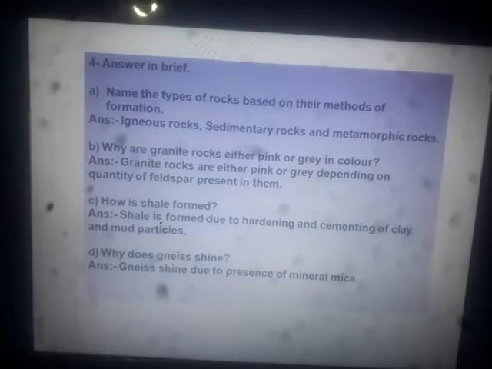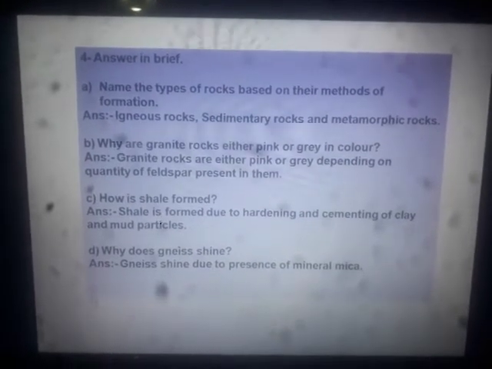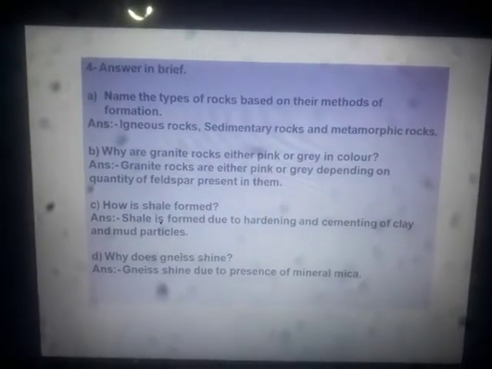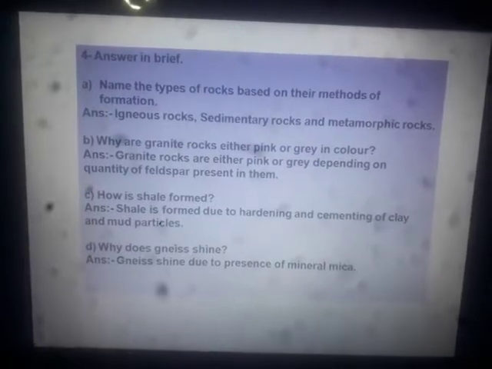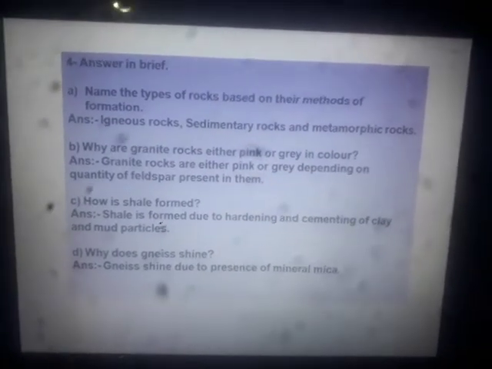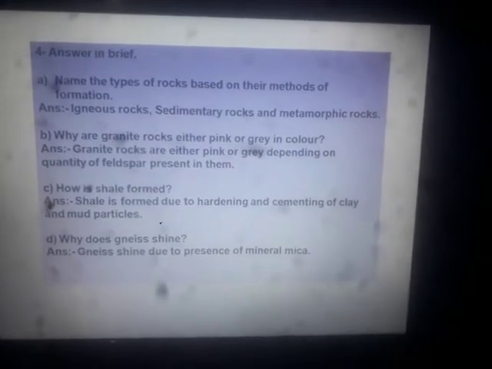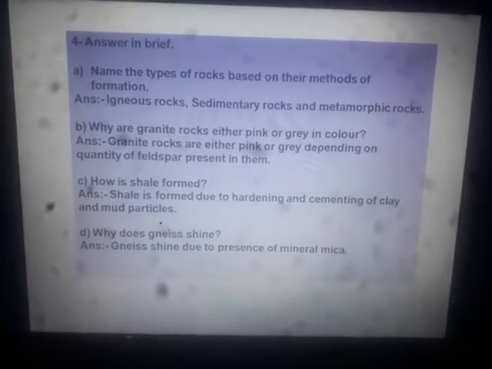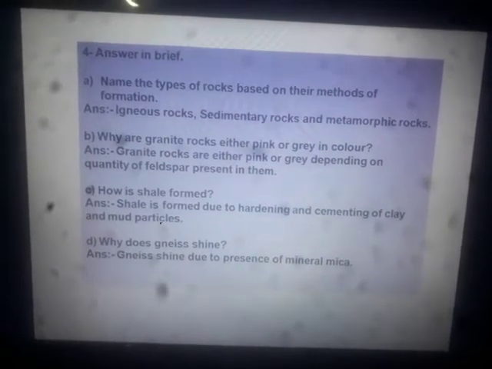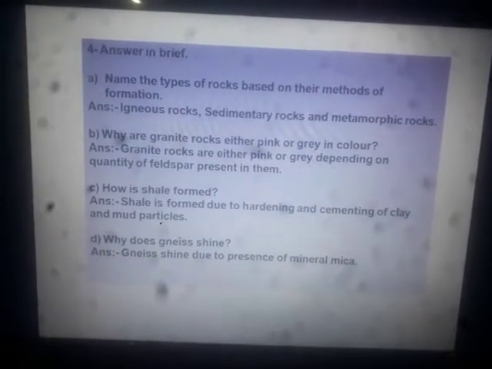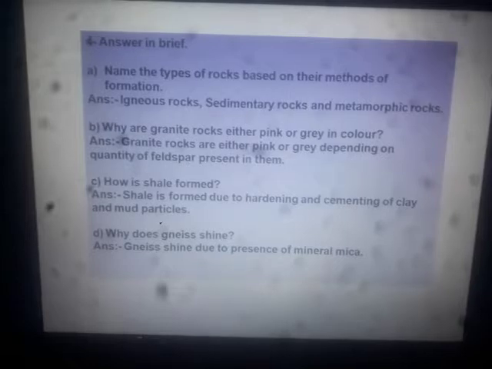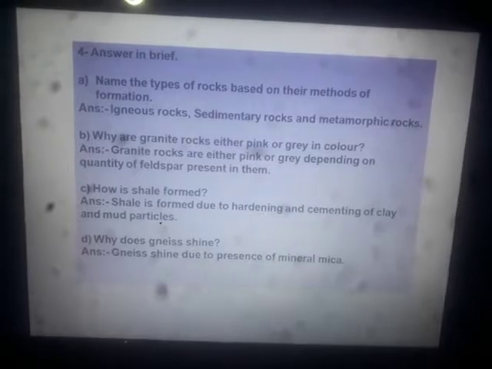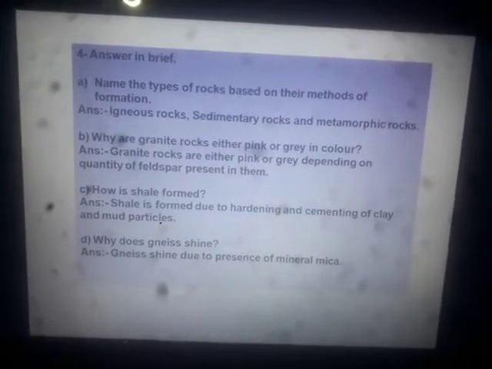Another question, how is shale formed? The answer is, shale is formed due to hardening and cementing of clay and mud particles. When clay and mud particles are cemented and become hard, then shale is formed. So how is shale formed? Shale is formed due to hardening and cementing of clay and mud particles. Very simple.